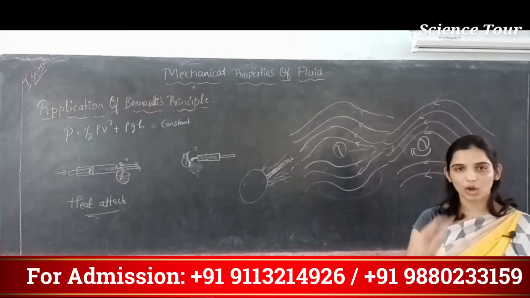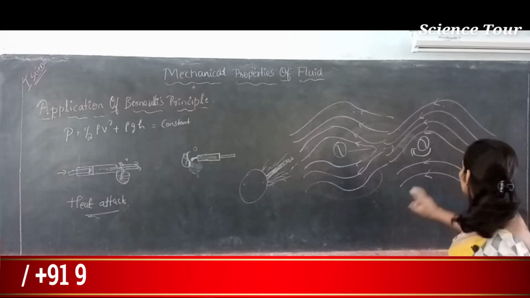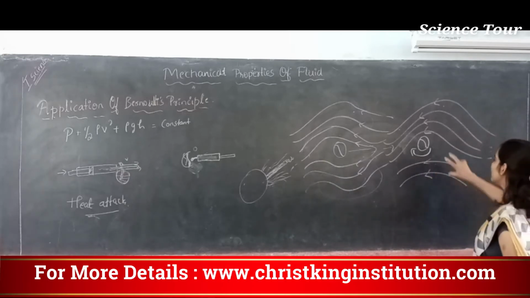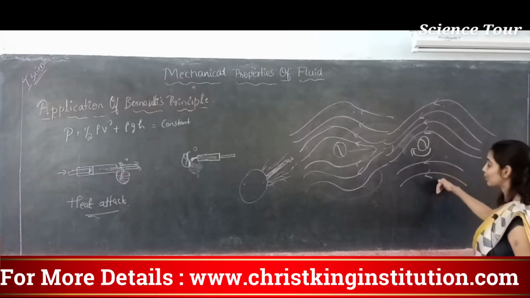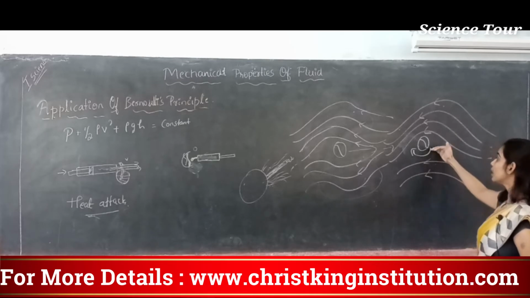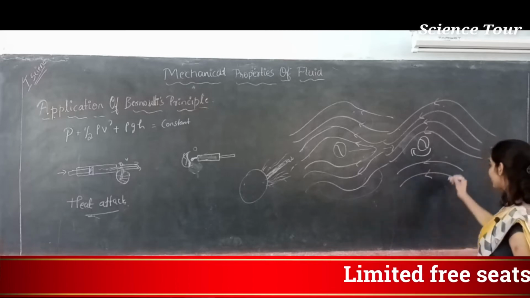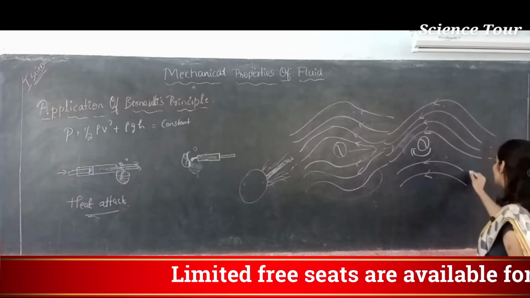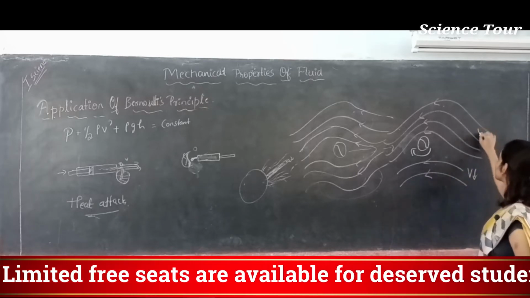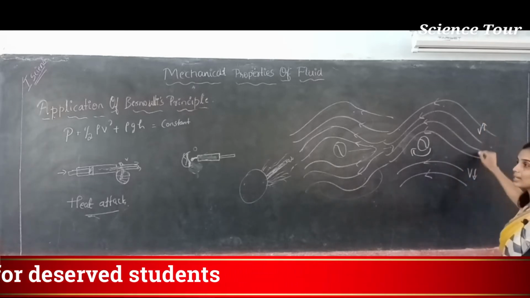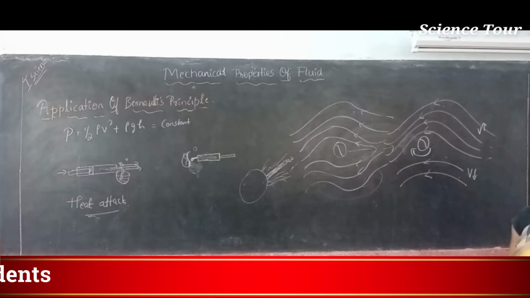The object should be spinning. So when the object is spun, or the ball is thrown with spin, the air layer at the bottom of the ball will have lesser speed. The speed here will be less, and the speed here will be greater. So a pressure difference will take place because the speed is different.